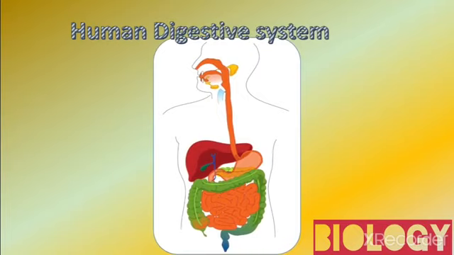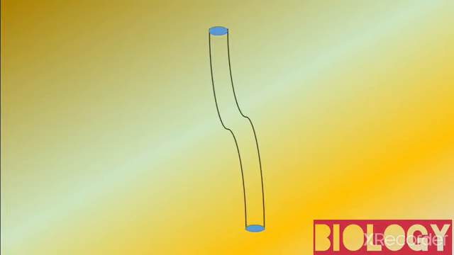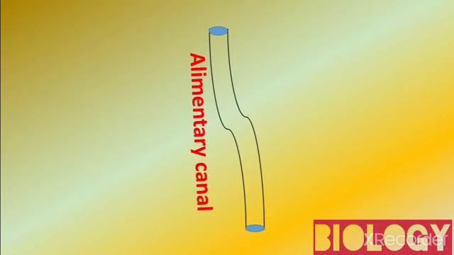It has different parts. It is the alimentary canal. Basically, it is a tube-like structure. It starts from the mouth and ends with the anus.